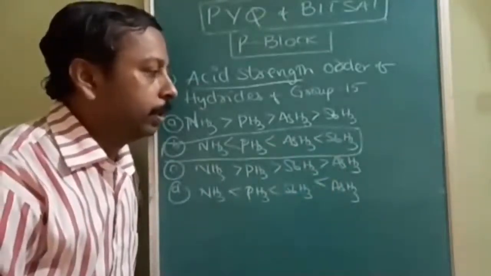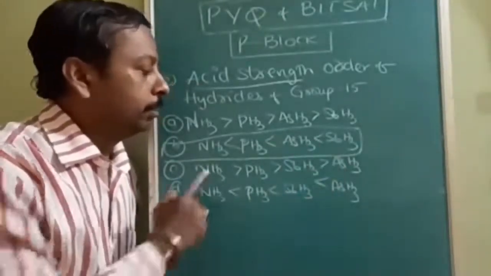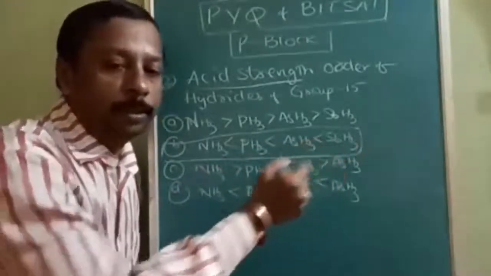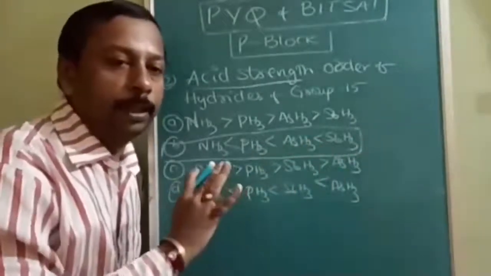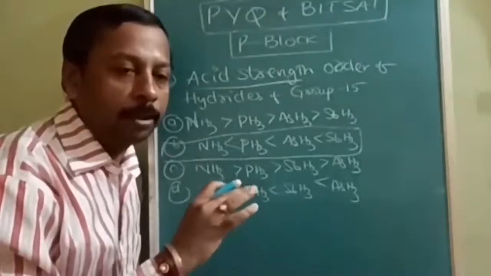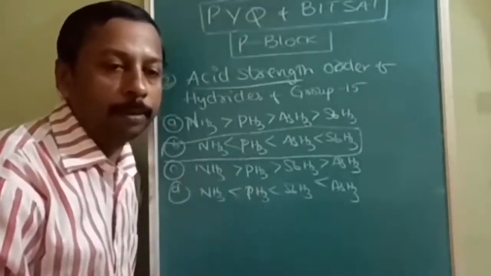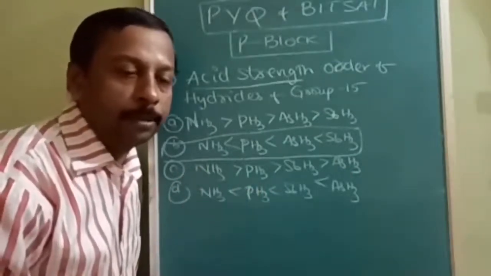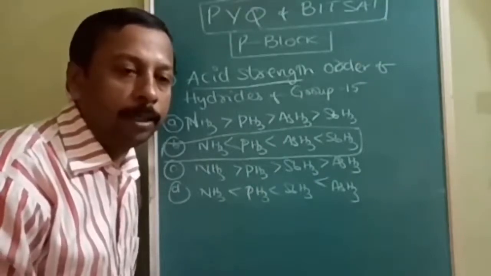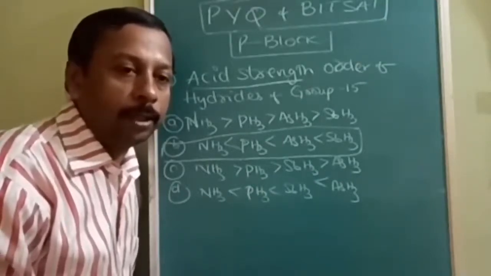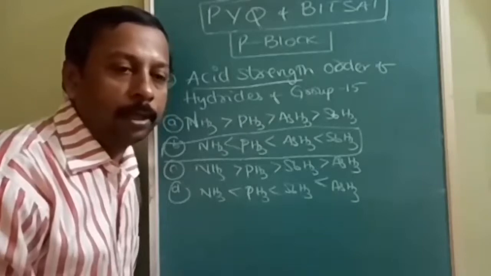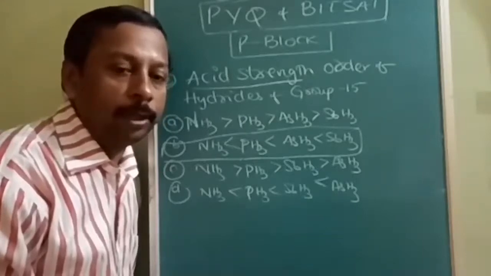Somebody will think of nitrogen, phosphorus, arsenic, antimony and bismuth. So this is simple. There is no exception in the bond order, unlike boiling point and melting point. There are exceptions only in boiling and melting point, and that is attributed to hydrogen bonding in ammonia.